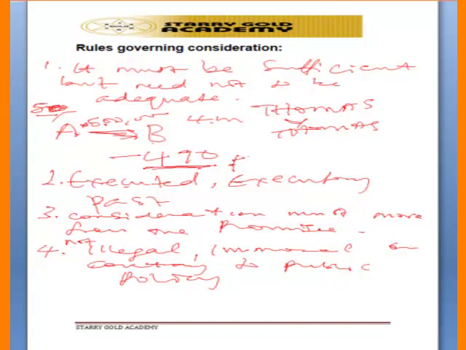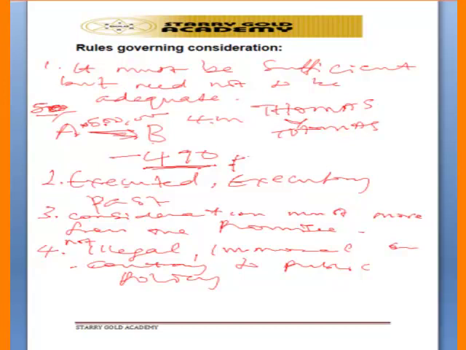So any consideration that the court will recognize must not be illegal and must not be immoral. Exchange of money for sex is an immoral consideration. So the court will not recognize that, and the court will not enforce such a contract. Or anything contrary to public policy, the court will not recognize if any party is to give that as a consideration. So that's why it is said that consideration must not be illegal, immoral, or contrary to public policy.